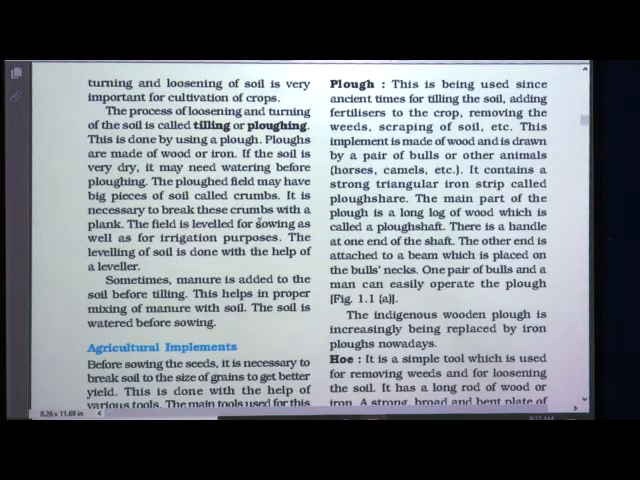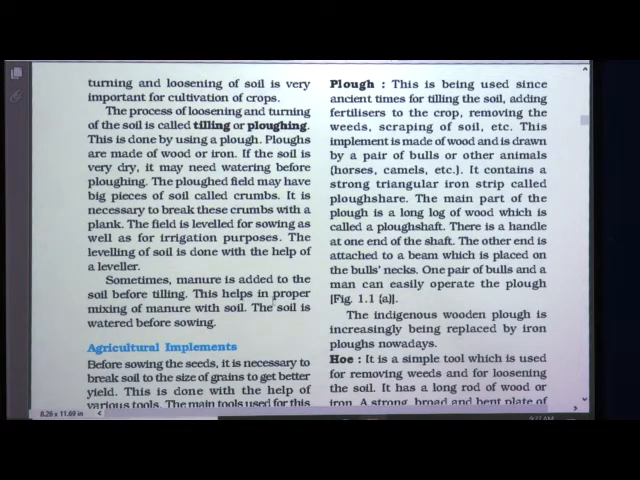The field is levelled for sowing as well as for irrigation purposes. So, after plowing, what is done? The field is levelled properly for sowing the seeds and even for irrigation purposes. The levelling of the soil is done with the help of another agricultural tool, that is called a leveller. A leveller is used for levelling of the soil. Why should the soil be levelled? So that the seeds can be sown properly and watering can be done properly.